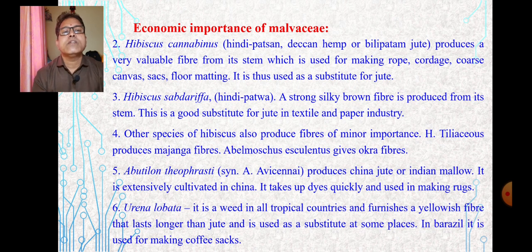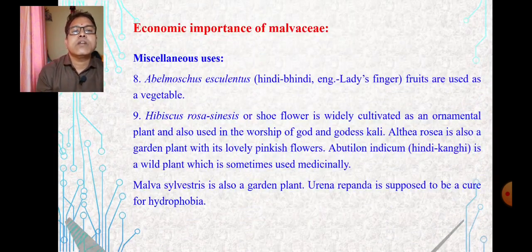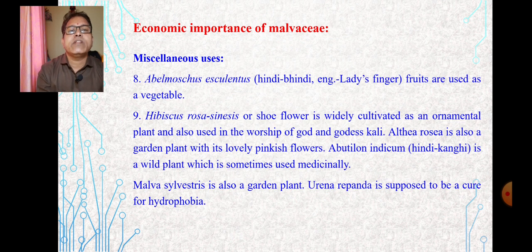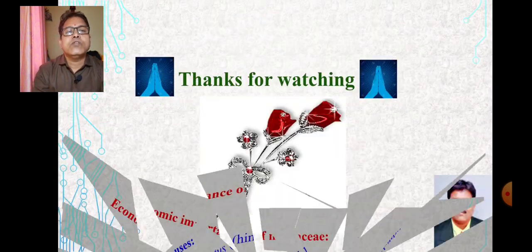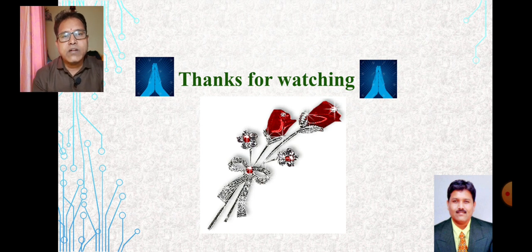Then Hibiscus sabdariffa, which we also call Hindi patwa. Then certain species like Abutilon and other species have miscellaneous uses, that is Abelmoschus esculentum and Hibiscus rosa-sinensis. So this is about the plant family Malvaceae.